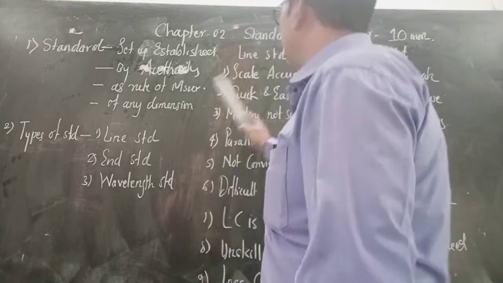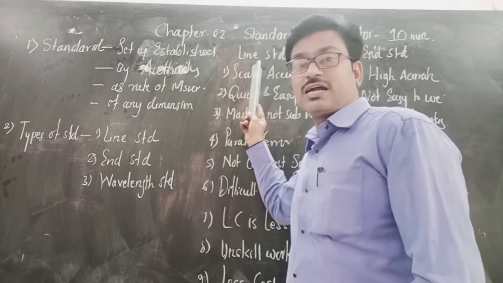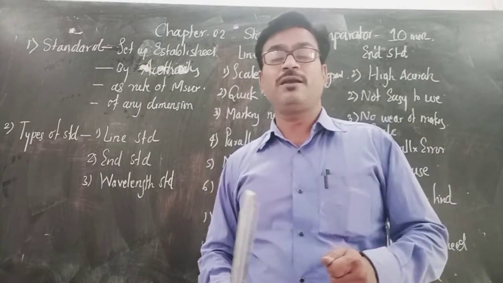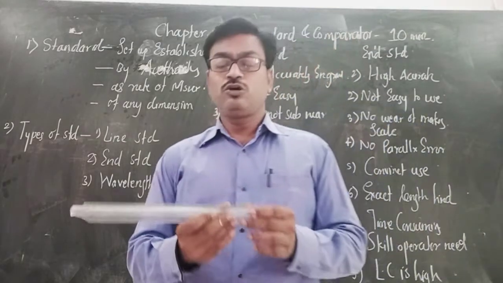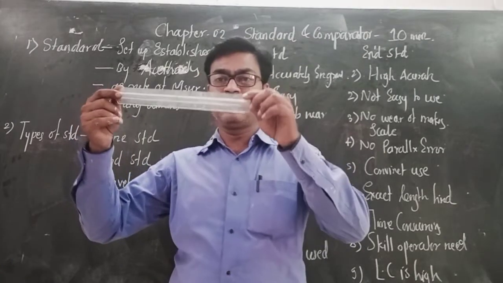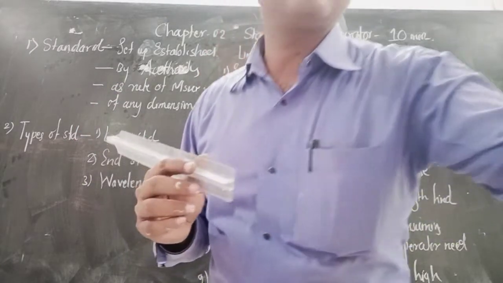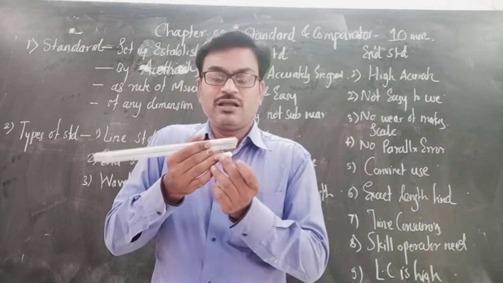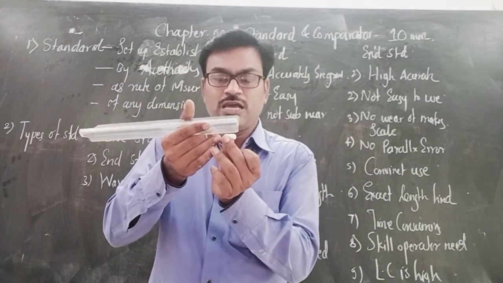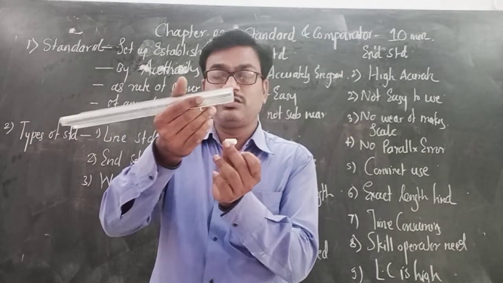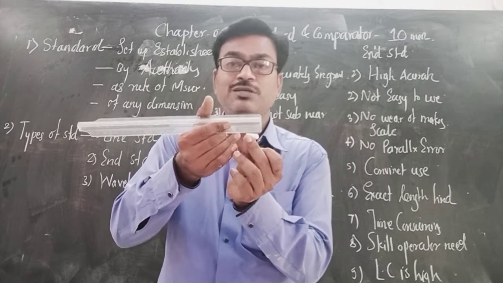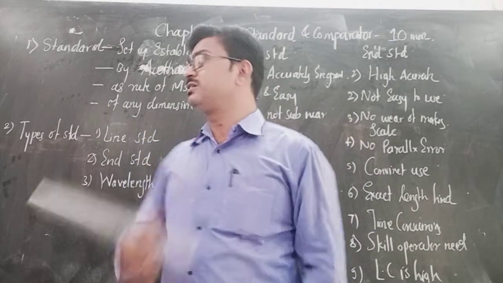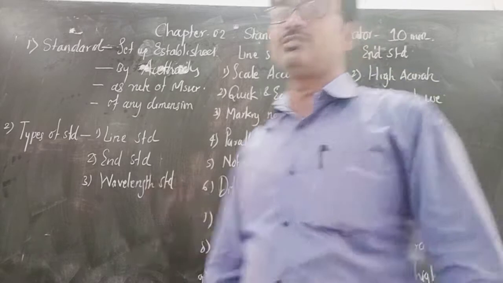The word itself gives the meaning. What do you mean by line? Line standard means this standard represents the distance between two lines. Suppose this is the scale. If you want to measure the length of this chalk, at that time you express the distance or the length between the lines with the help of this scale. This is nothing but the line standard. The distance between two lines is represented in a line standard. That's why it is the line standard.